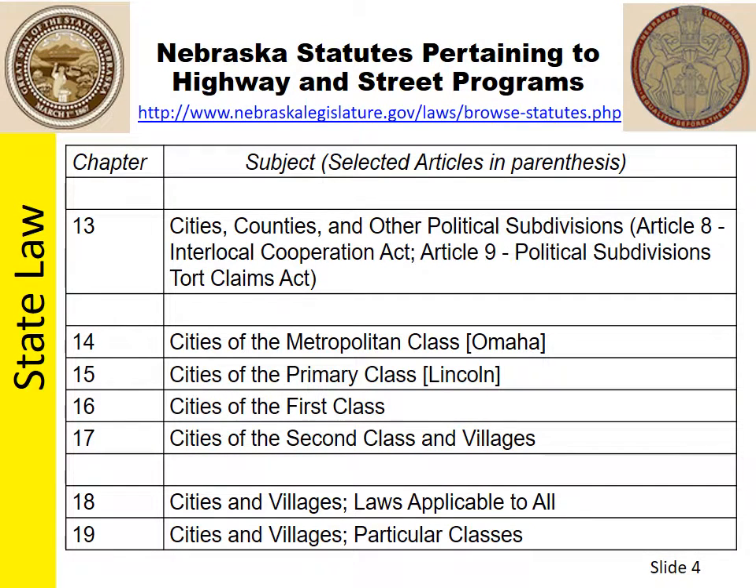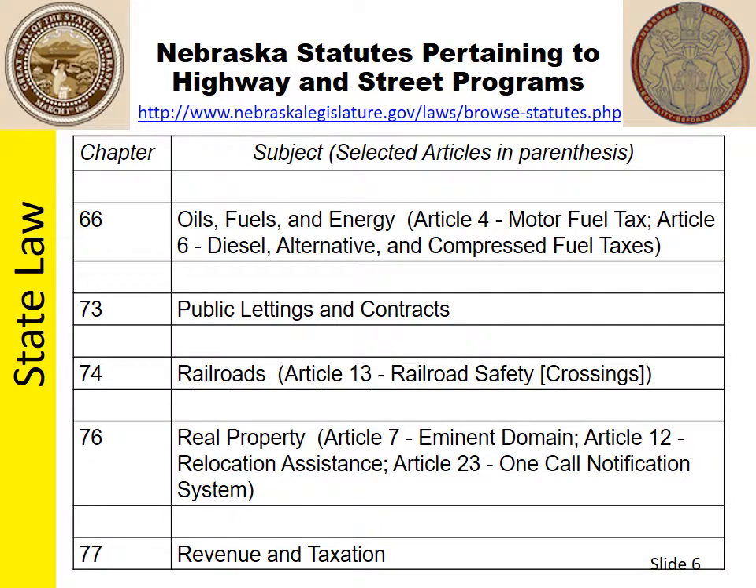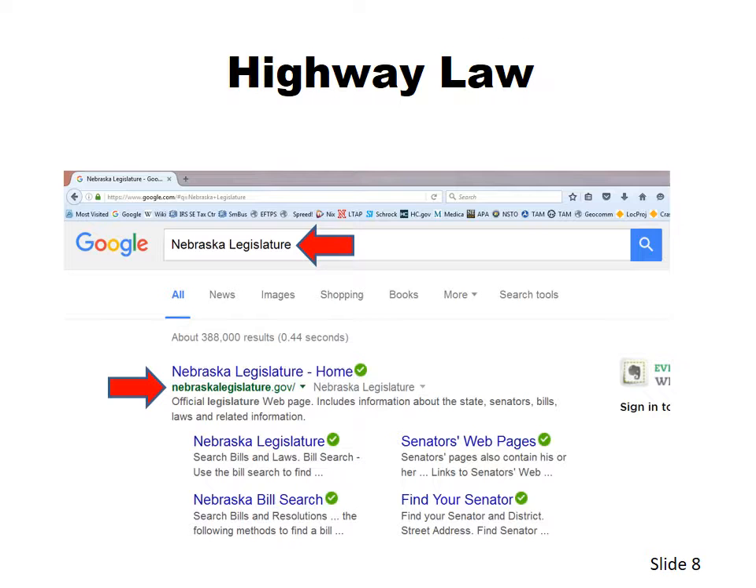Nebraska state statutes are all online. The web link is shown toward the top of this screen. Chapter 39 addresses highways, roads, streets, and bridges. Rules of the road are addressed in Chapter 60. This screen shows more chapters that affect highways, roads, and streets, as well as this screen, such as the Engineers and Architects Regulation Act, the Administrative Procedure Act, and the Open Meetings Act.